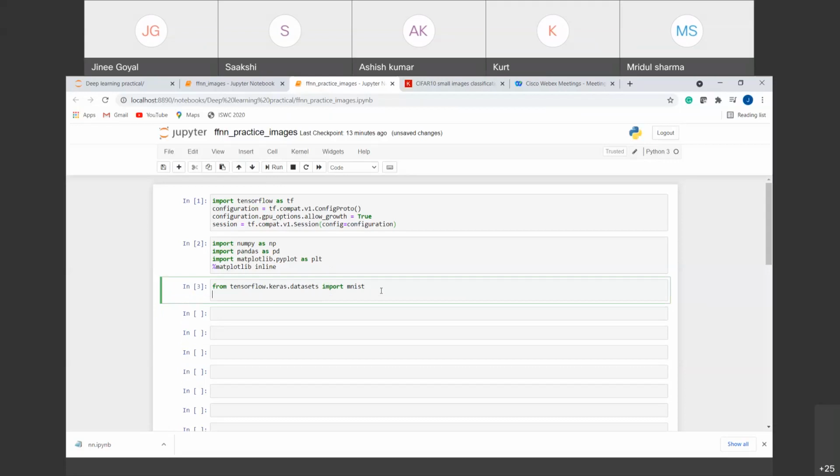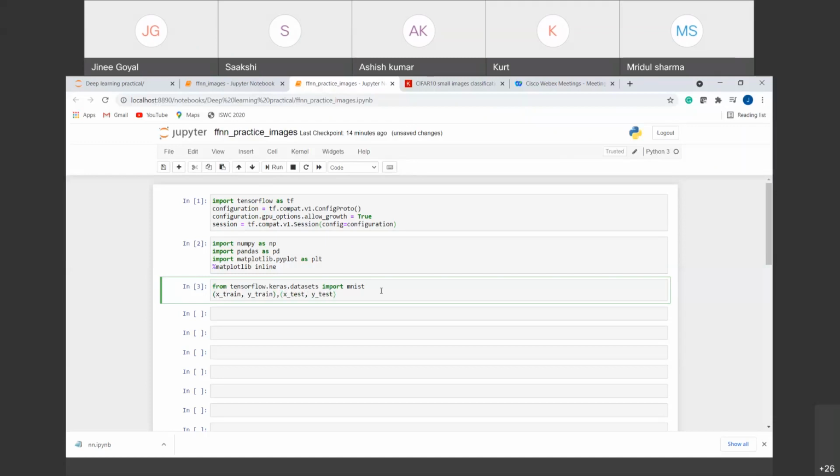You don't need to do anything else. You can just import it using this library. So now I have imported the data set. What I want is the training part and the testing part. Keras has divided this data set into training and testing by itself, so we are going to get that data. First of all, we are getting X train, Y train, X test, and Y test.